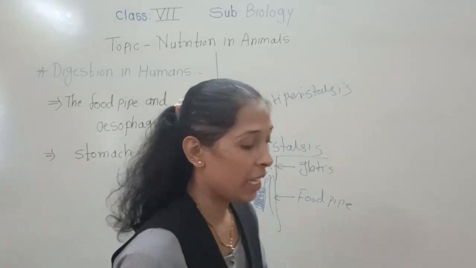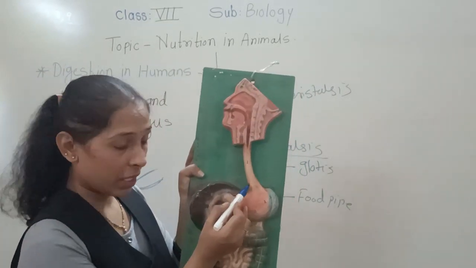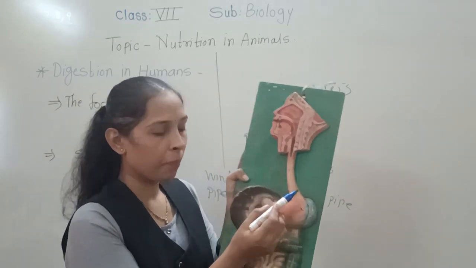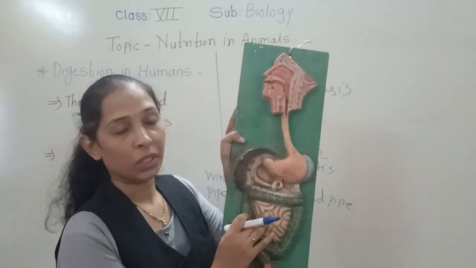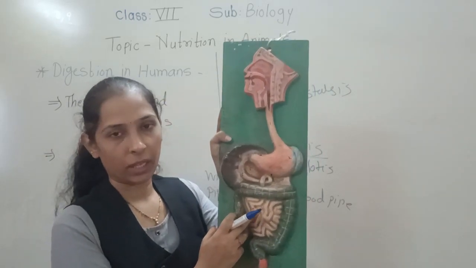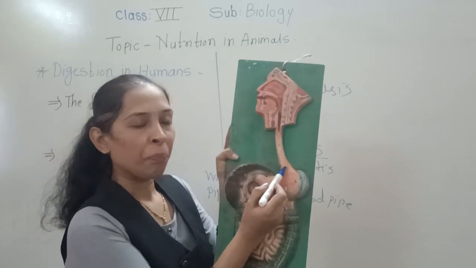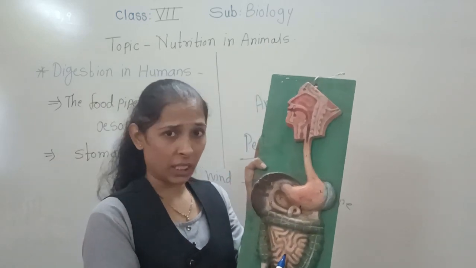Okay, now you can see here, the stomach receives the food from the food pipe. So we can say that one end of the stomach opens into the food pipe, while the other end of the stomach opens into the small intestine. One end opens into the food pipe and one end opens into the small intestine.